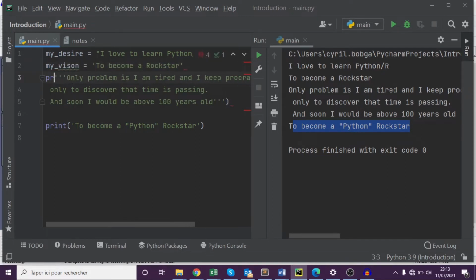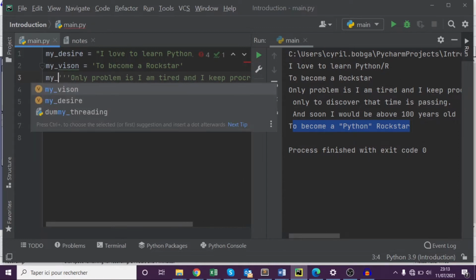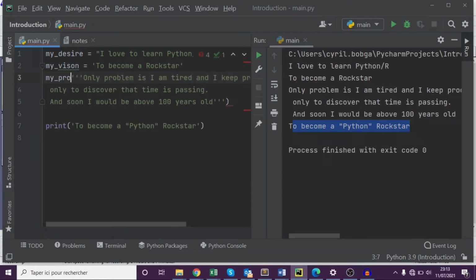here, and then here we could name this one my problem here. Okay, good. So we have these 3 variables. Take off this one.